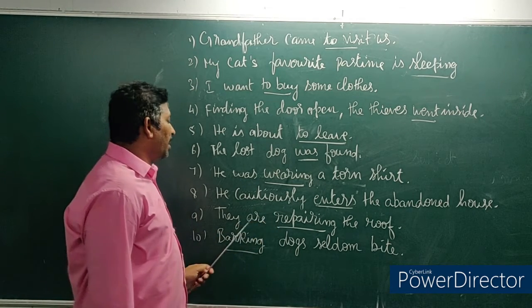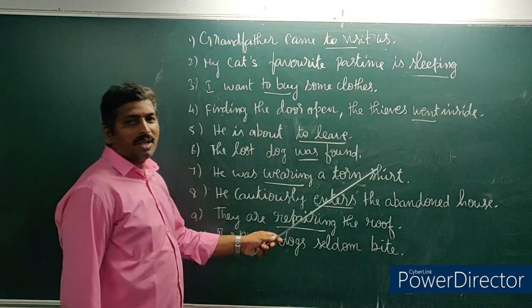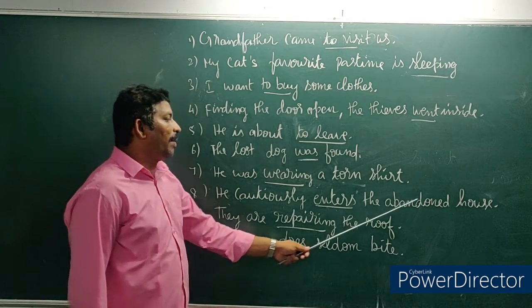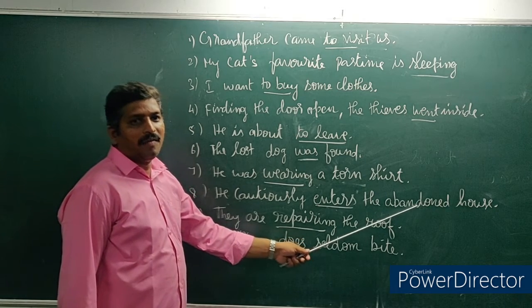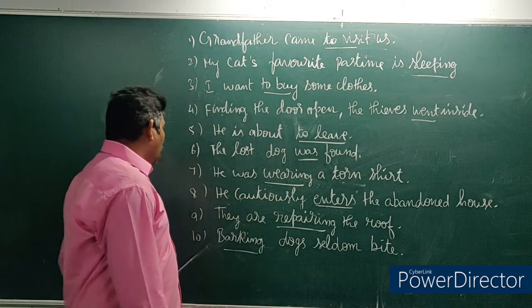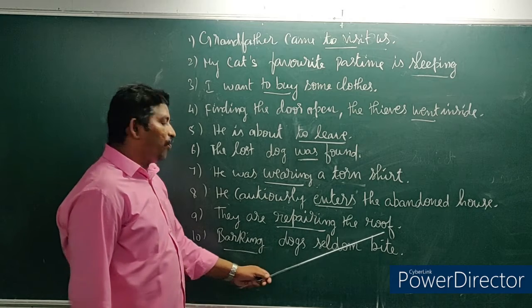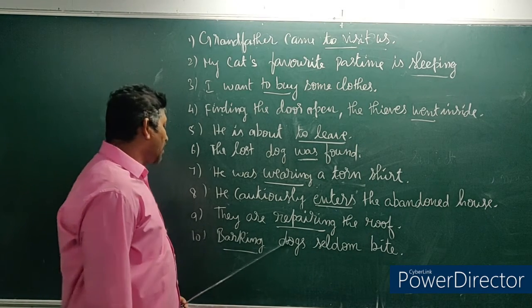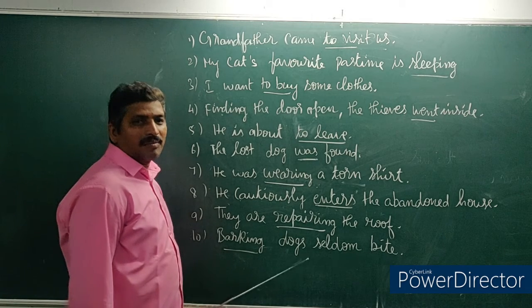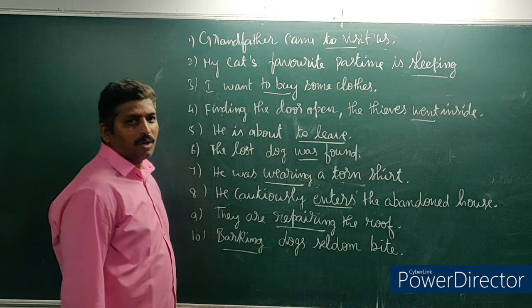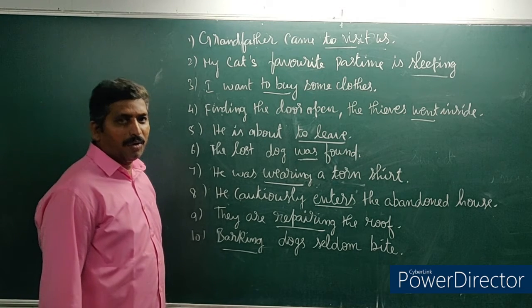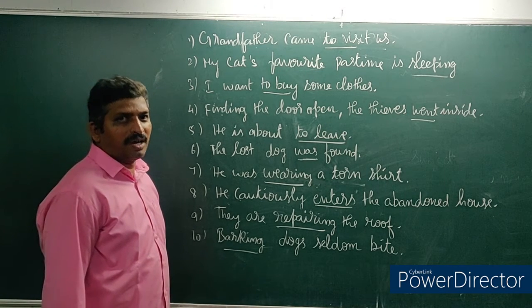He was wearing a torn shirt. It is a non-finite verb. He cautiously enters the abandoned house. It is a finite verb. They are repairing the roof. It is a non-finite verb. Barking dogs seldom bite. It is a non-finite verb. Do you understand, guys? Let me give you 10 more examples of finite and non-finite verbs.